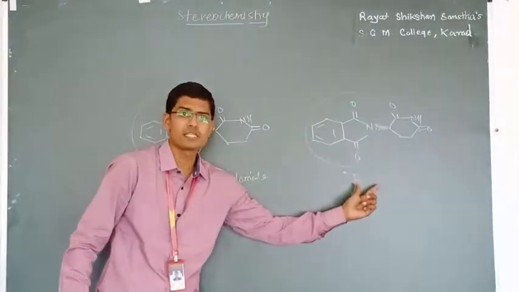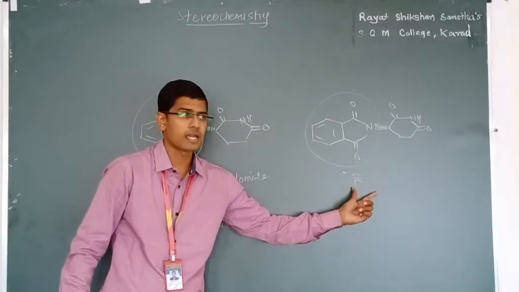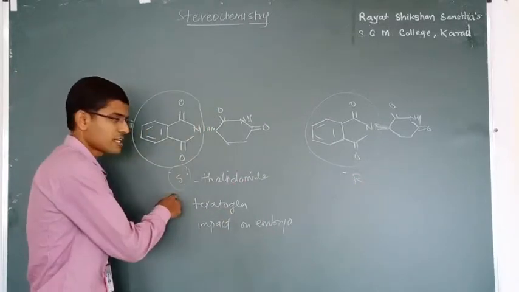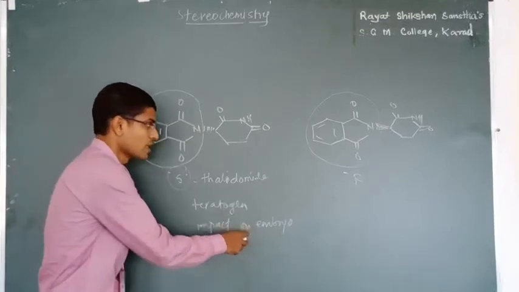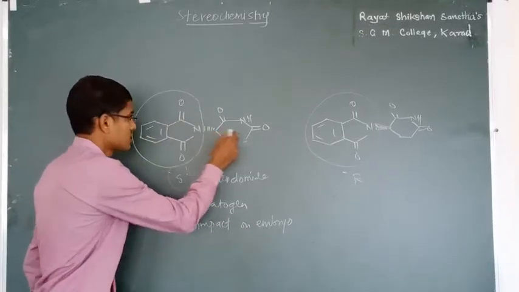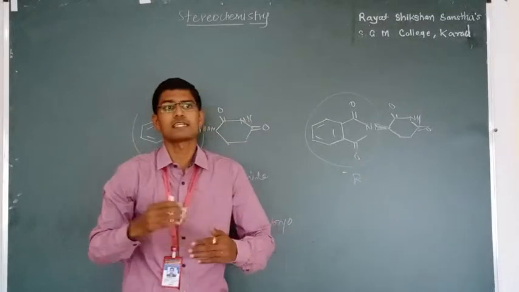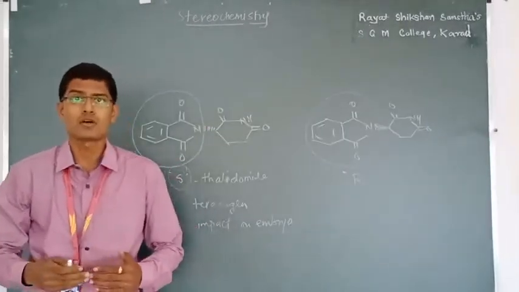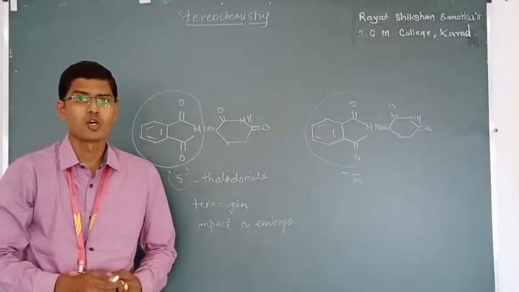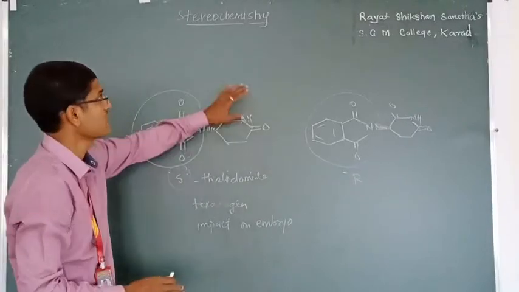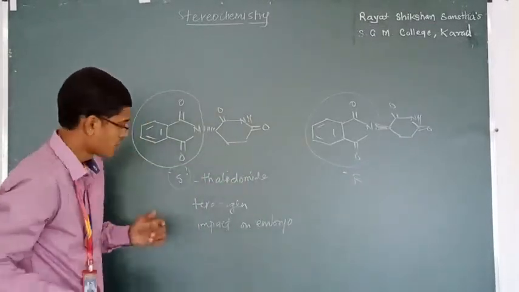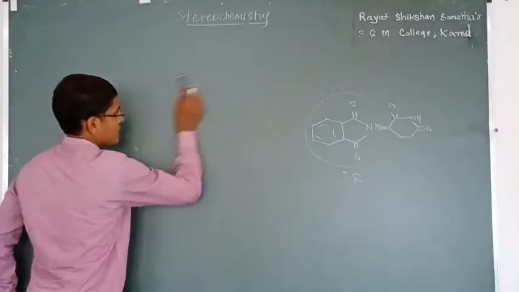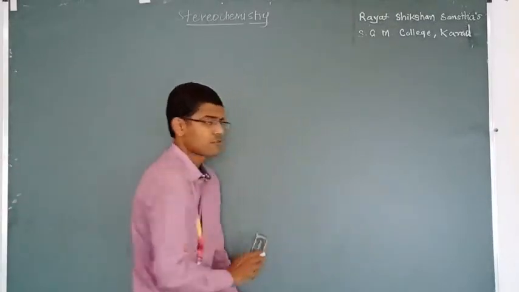This R isomer is a very good drug, can be used as a tranquilizer, but the S isomer is teratogenic, which causes malfunctioning in the embryo. That's why such a small change in a molecule has a big, adverse impact on its properties. So stereochemistry is a very important topic and we have to study it properly. So let's study some basic things of stereochemistry.